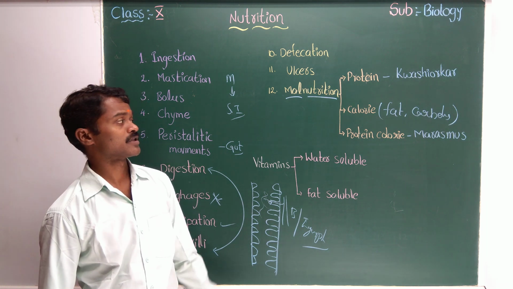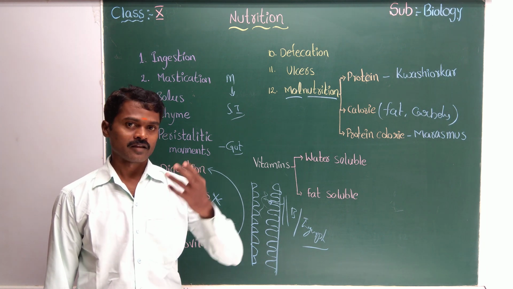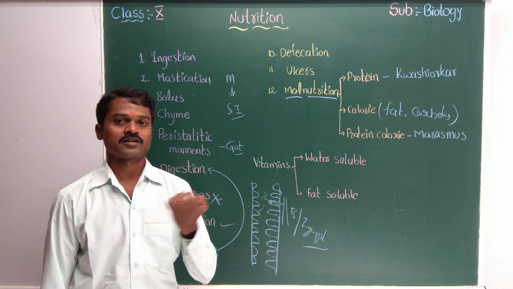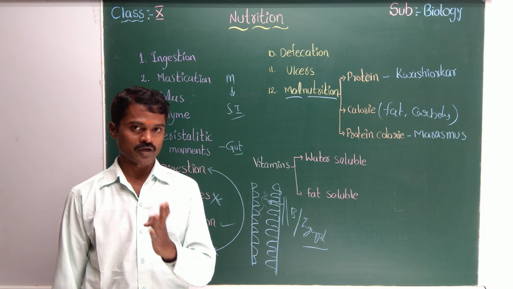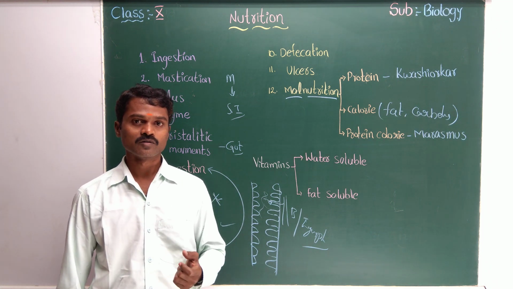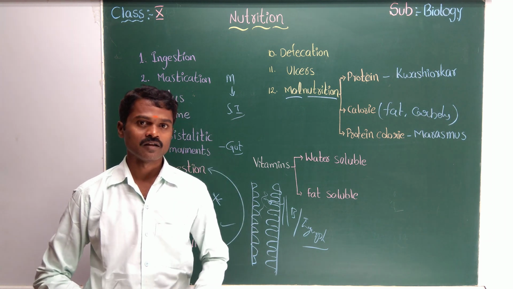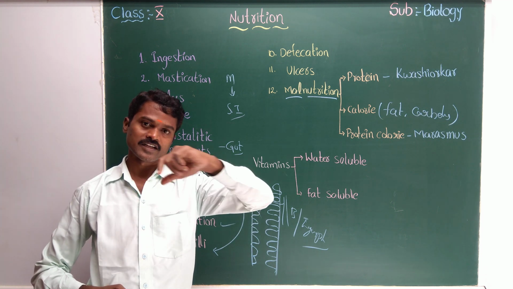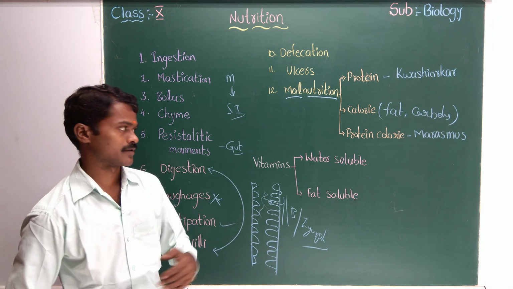Then what about obesity? Obesity is due to extra proteins and extra carbohydrates, and there's a chance to get obesity. It doesn't mean that every person who has obesity, called obese, is eating more. Maybe sometimes 20 to 30% is a chance from heredity, passing characters from one generation to another generation. It's called heredity. So there is a chance for heredity also.